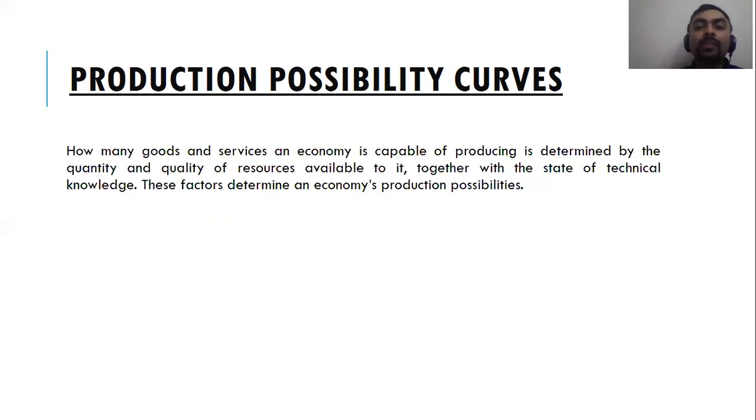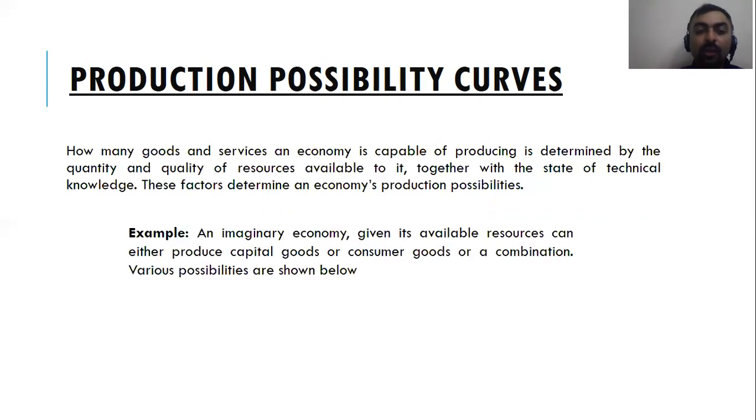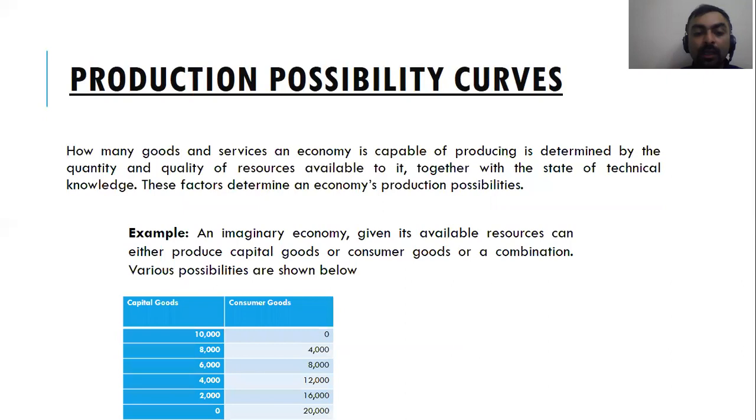When we combine these three things, we are capable of producing something. The more we have quality, quantity, and technical knowledge, the more production possibilities we have in our economy. So our production possibilities increase with the quality of resources, quantity of resources, and the technical knowledge, which helps us in combining all. So an imaginary economy, given its available resources, can either produce capital goods or consumer goods or a combination. Various possibilities are shown below.